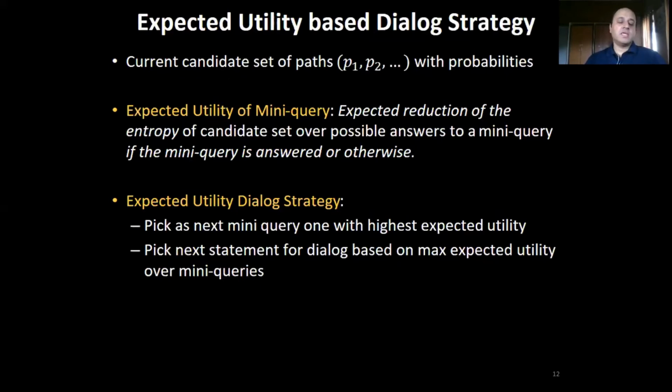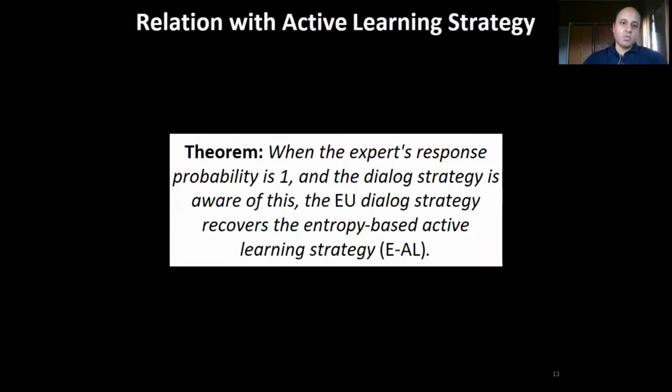Now, the other thing that the dialogue strategy needs to do is pick the next statement for performing a mini dialogue. This is again done using the notion of expected utility of the best mini query for that statement. We call this the expected utility based dialogue strategy, or EU dialogue strategy in short.